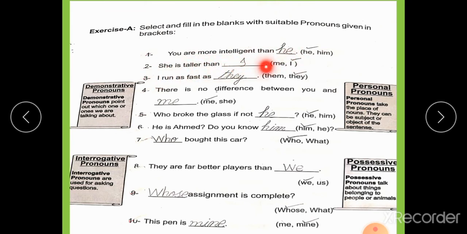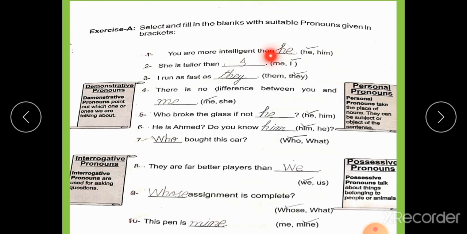She is taller than I. I run as fast as they. There is no difference between you and me. Who broke the glass if not he? He is Ahmed. Do you know him? Who bought this car? They are far better players than we. Whose assignment is complete? This pen is mine.